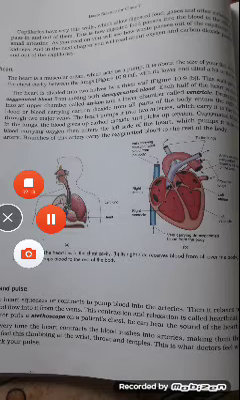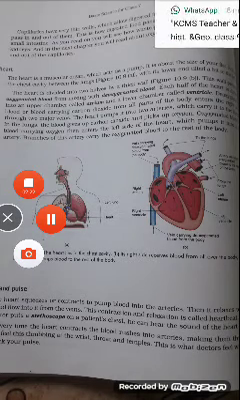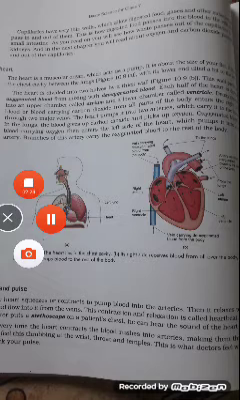The blood vascular system has three components: blood vessels, and the heart. The lymphatic system includes lymph vessels and lymph nodes. Now, let us start discussing blood.